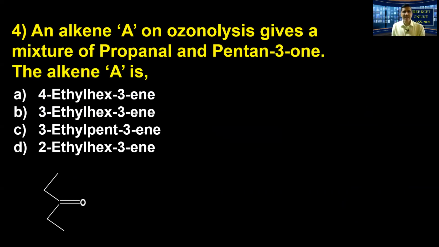An alkene A on ozonolysis gives a mixture of propanal and pentan-3-one. Let me take this theme simply. Ozonolysis means reactions carried out using ozone, followed by cleavage of the complex ozonide using zinc. So this is a reductive ozonolysis.